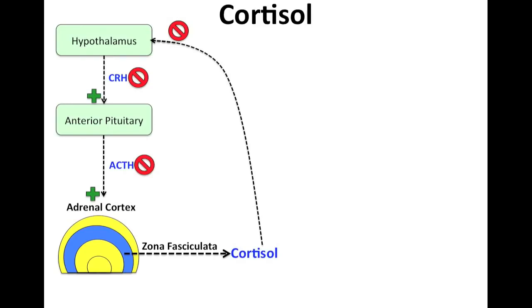Now we can talk about some of the important things that cortisol does to our body, and this little mnemonic should help us remember those. BBIIG, which stands for big. And we should also remind ourselves that cortisol is known as a stress hormone. So if your body is under stress, cortisol is going to be synthesized and secreted. Okay, and this stress could be anything. If you're hungry or if you have an infection, any type of stress.